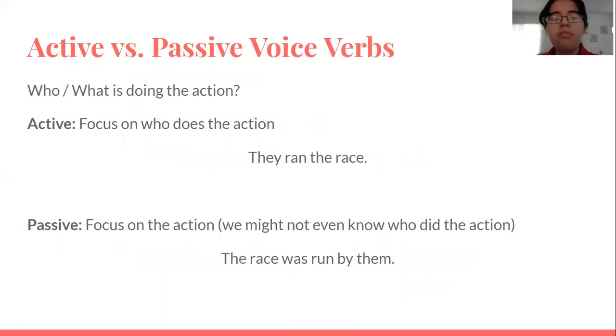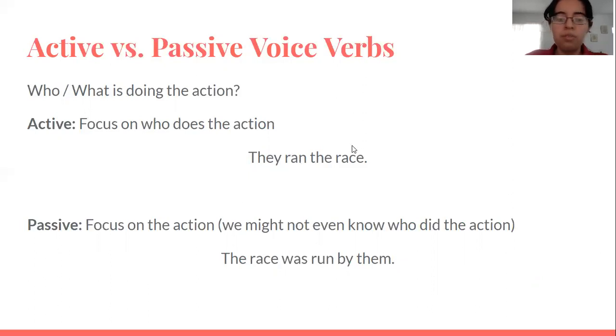Now for active versus passive voice verbs. In order to know if something is active or passive voice, we have to ask ourselves, who or what is doing the action? In active voice, the focus of the sentence is on who does the action. "They ran the race." They is the subject, and we know that they ran the race.